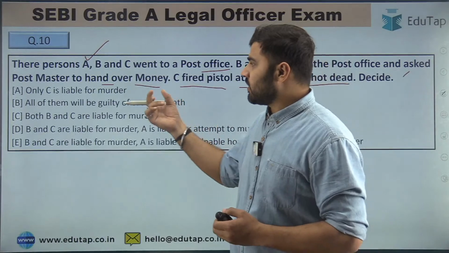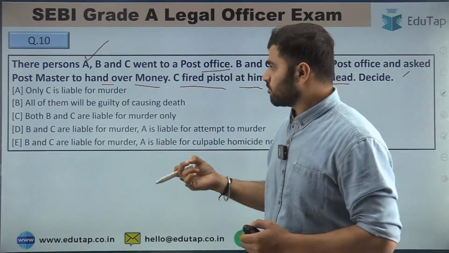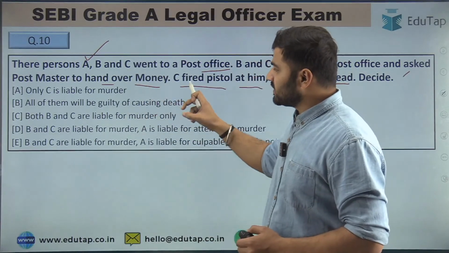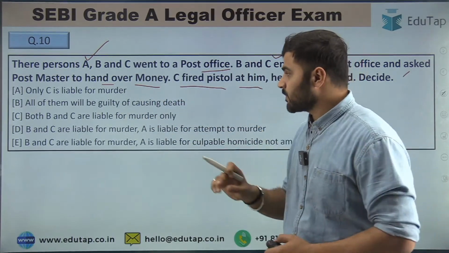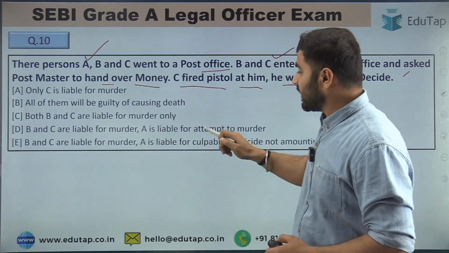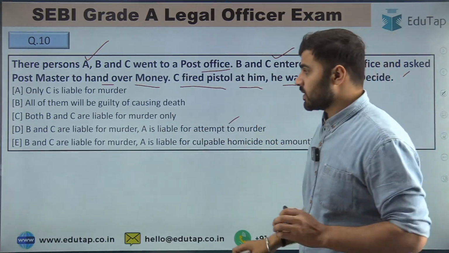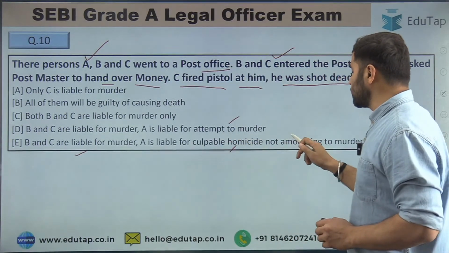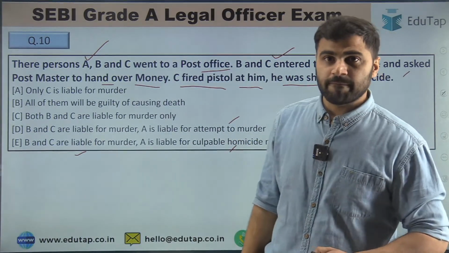So your options are: only C is liable for murder. All of them will be guilty of causing death. Both B and C are liable for murder only. B and C are liable for murder. A is liable for attempt to murder. And B and C are liable for murder, A is liable for culpable homicide not amounting to murder.